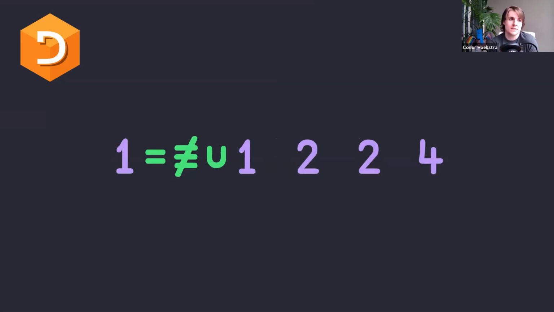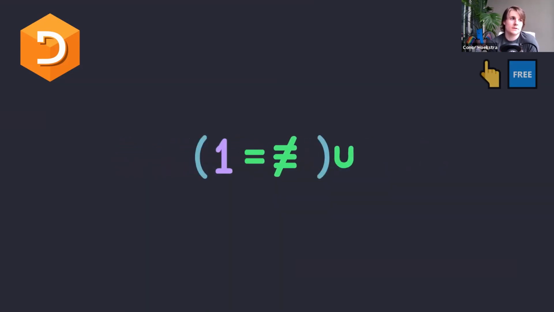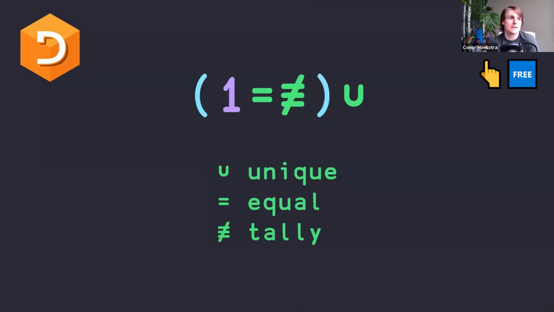And in order to make this point free, we just have to do the following. So yeah, this is another really beautiful solution in my opinion. And to me, these two solutions were the two most obvious in terms of how to solve all equal, or how to write all equal. Once again, delineating what these are called: the U is for unique. We already saw equal for equal. And then the tally is the 3 horizontal lines with a slash through it.